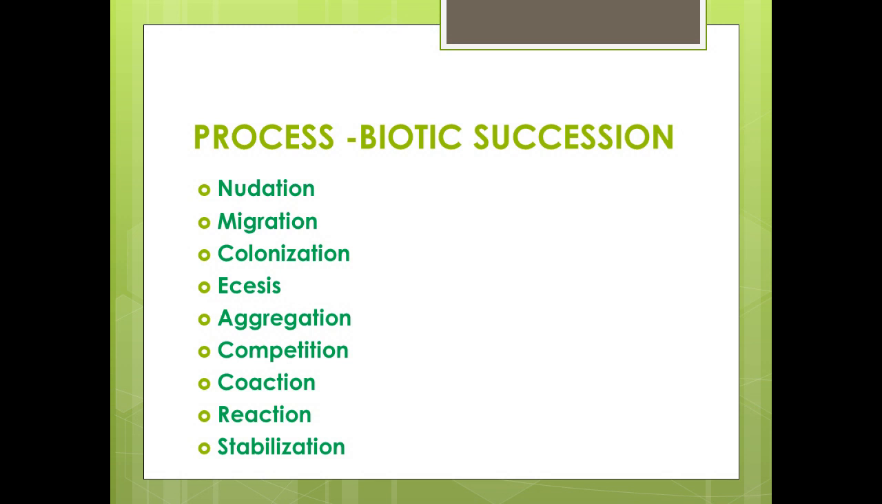Aggregation refers to increase in the number by the colonizers. Competition between the members of the same species and also of different species. Coaction is the development of interaction amongst the members of the biotic community. Reaction involves changes of the environment by the existing community that suit another community. And finally, it is the stabilization wherein a climax stage is reached.